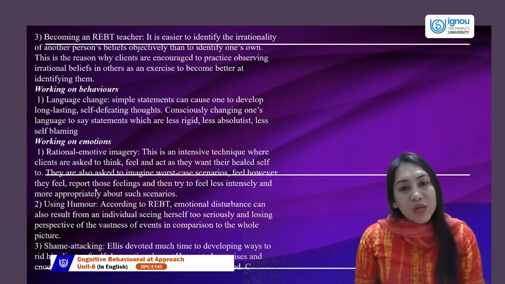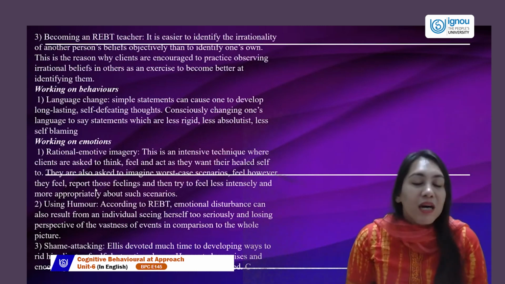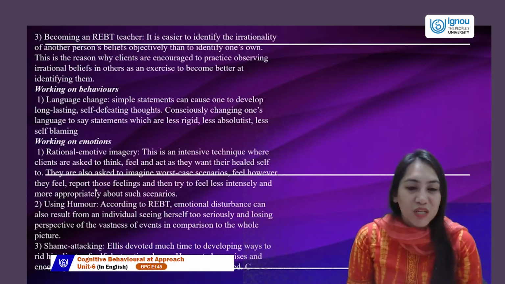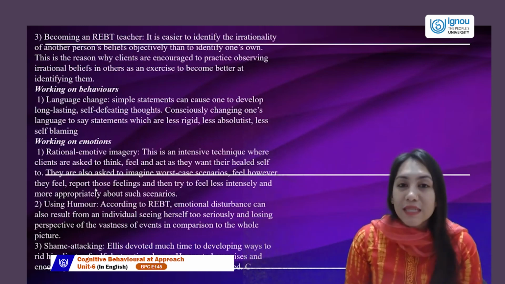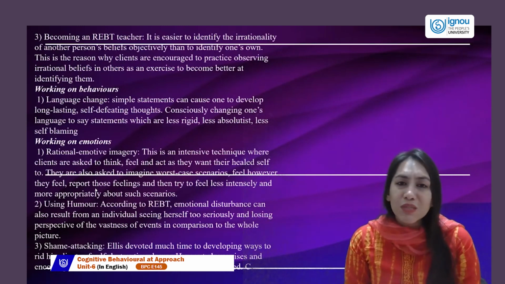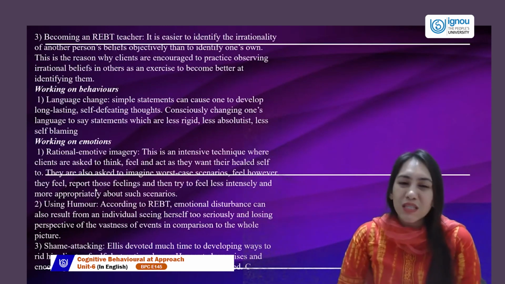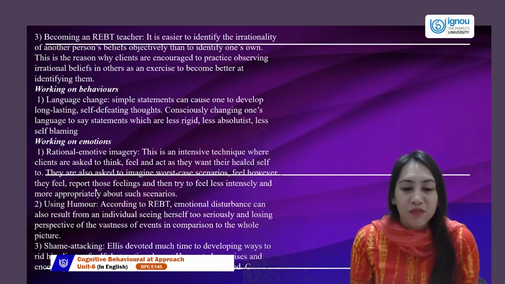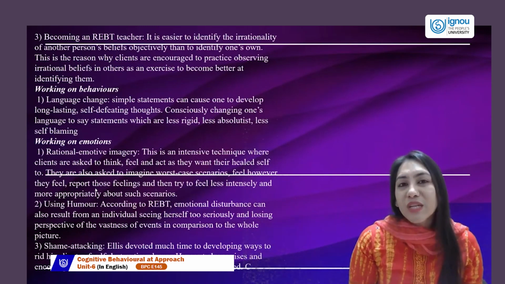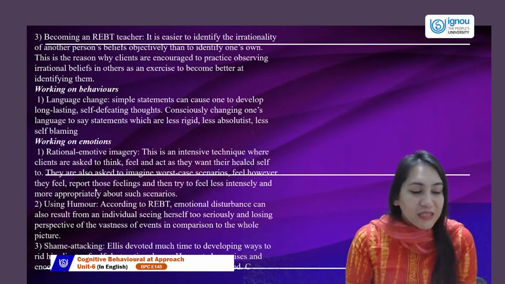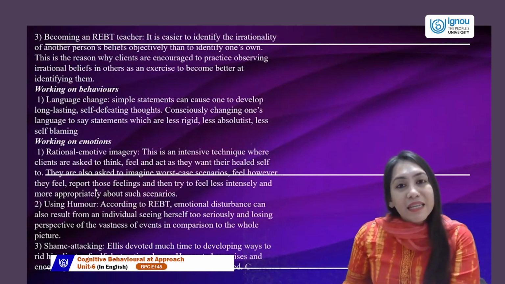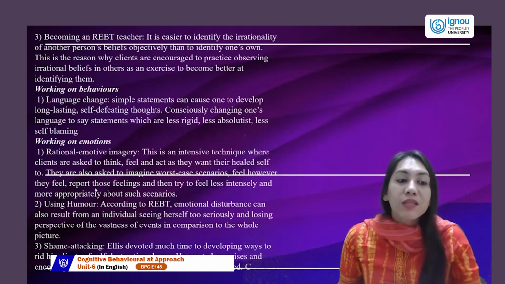Then another thing that we as counselors use is humor. A good sense of humor is part and parcel of developing a client-therapist relationship, and it's important also for the success of the therapy. See, emotional disturbances also result from individuals seeing themselves too seriously, too burdened, and losing themselves in that vast perspective of negativity. So the reason that we add that little tinge of humor into it is that it will make them shift from that seriousness and take them to the lighter side of the world so that they enjoy.